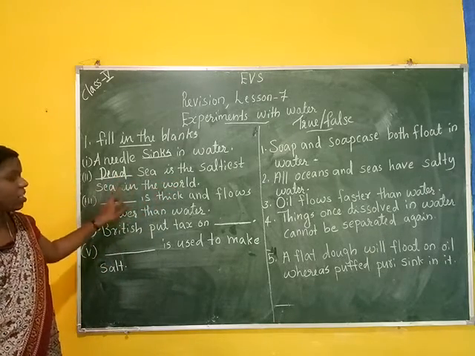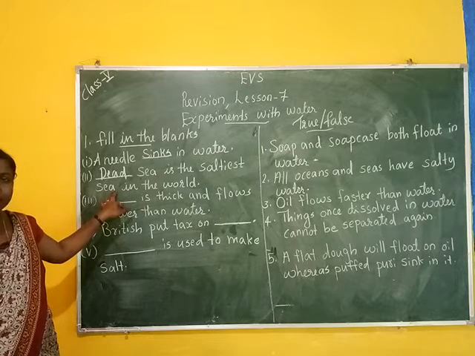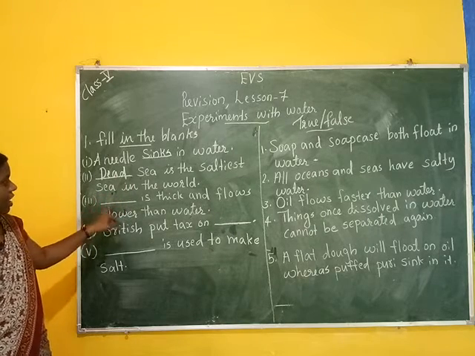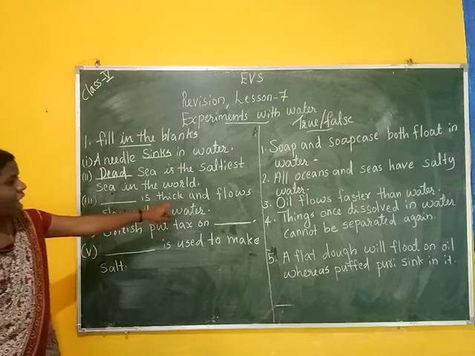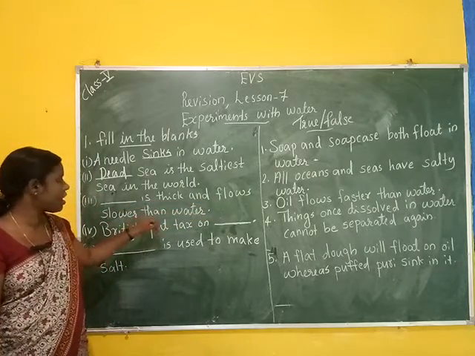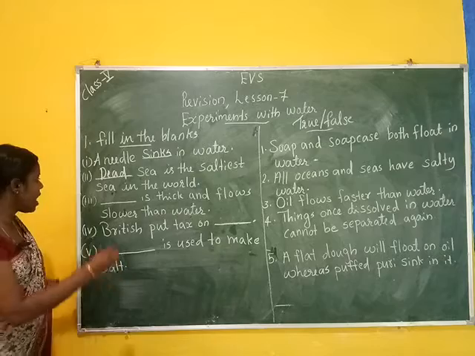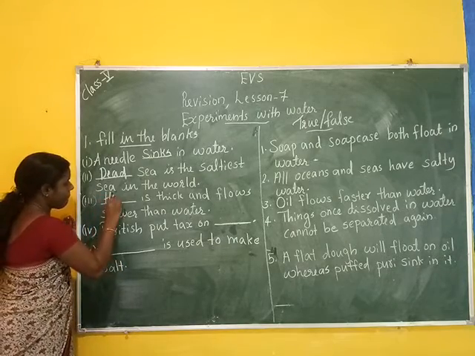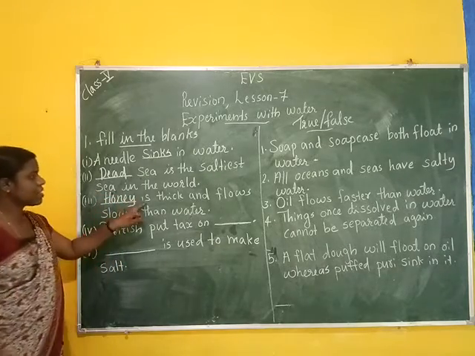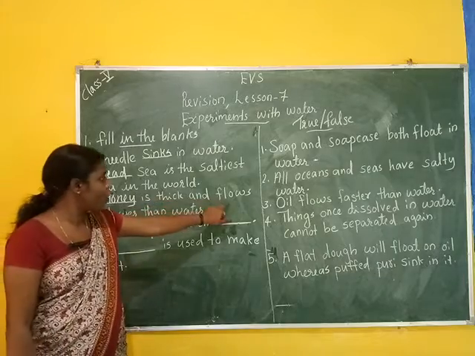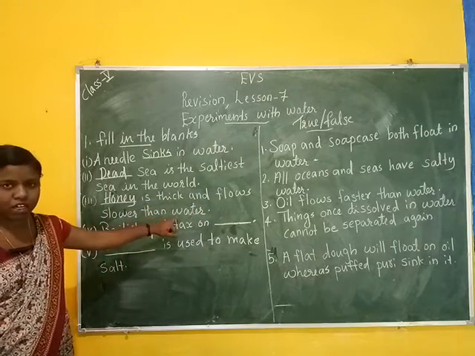Which is the saltiest sea in the world? Dead Sea. Then third question, dash is thick and flows slower than water. Answer is honey. Honey is thick and flows slower than water.